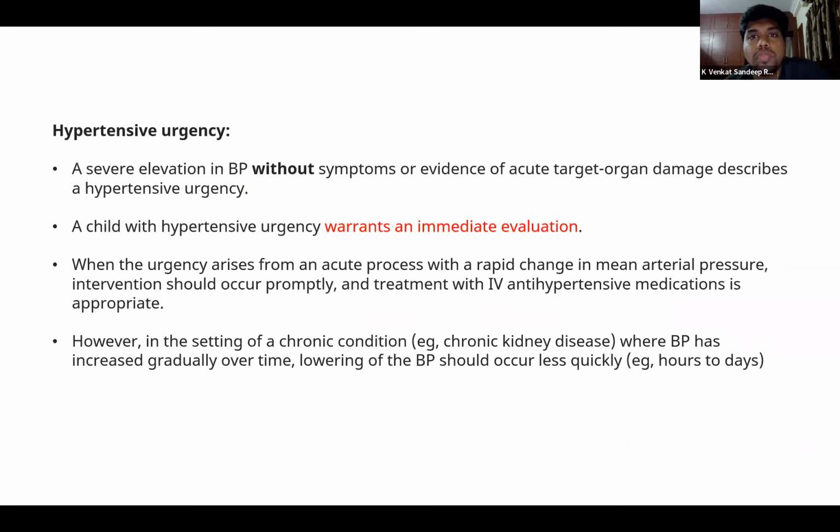So when a child comes to you with urgency, we don't right away start with medication. Instead, we evaluate properly and then we can start them on medications. But if there is any acute deterioration or change in the status, then we can start with IV antihypertensive medications. And in hypertensive urgencies, like in any chronic conditions, we should not aim to decrease the blood pressures suddenly, because their body has already got acclimatized to their high blood pressures. If we suddenly reduce the blood pressures, it can lead to ischemia.